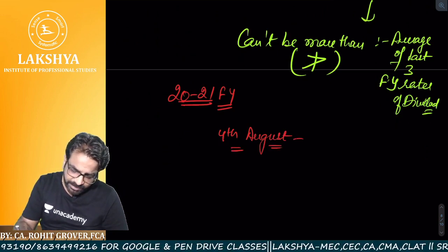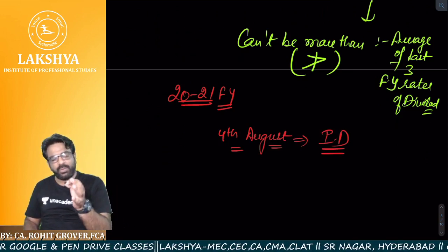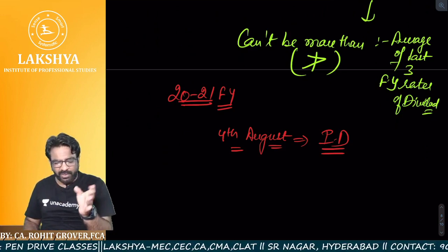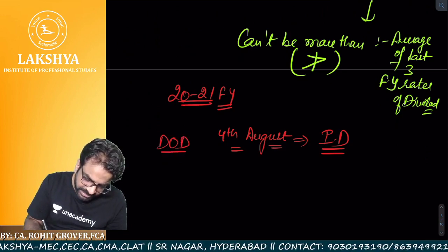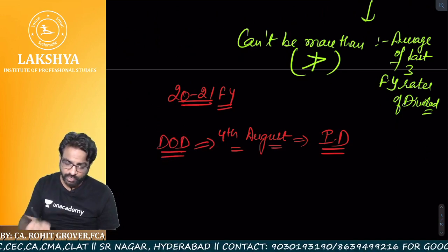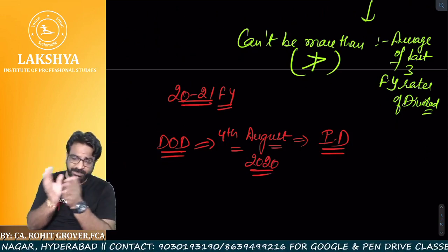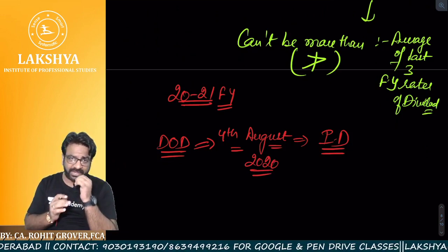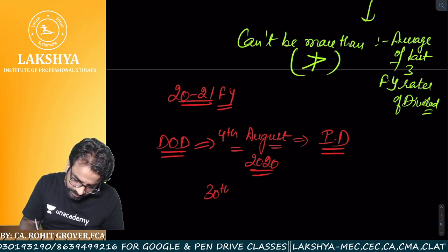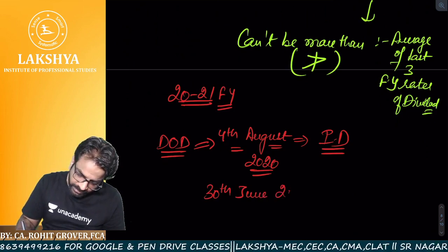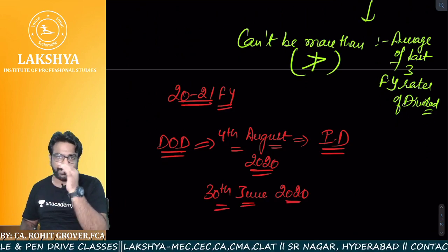Now on 4th August, the company wants to declare which dividend? Interim dividend. Can you tell me what is the preceding quarter of the date of declaration? The date of declaration is 4th August 2020. What is the preceding quarter ended before the date of declaration? If I'm not wrong, April, May, June. So 30th June 2020 was the preceding quarter ended before the date of declaration.